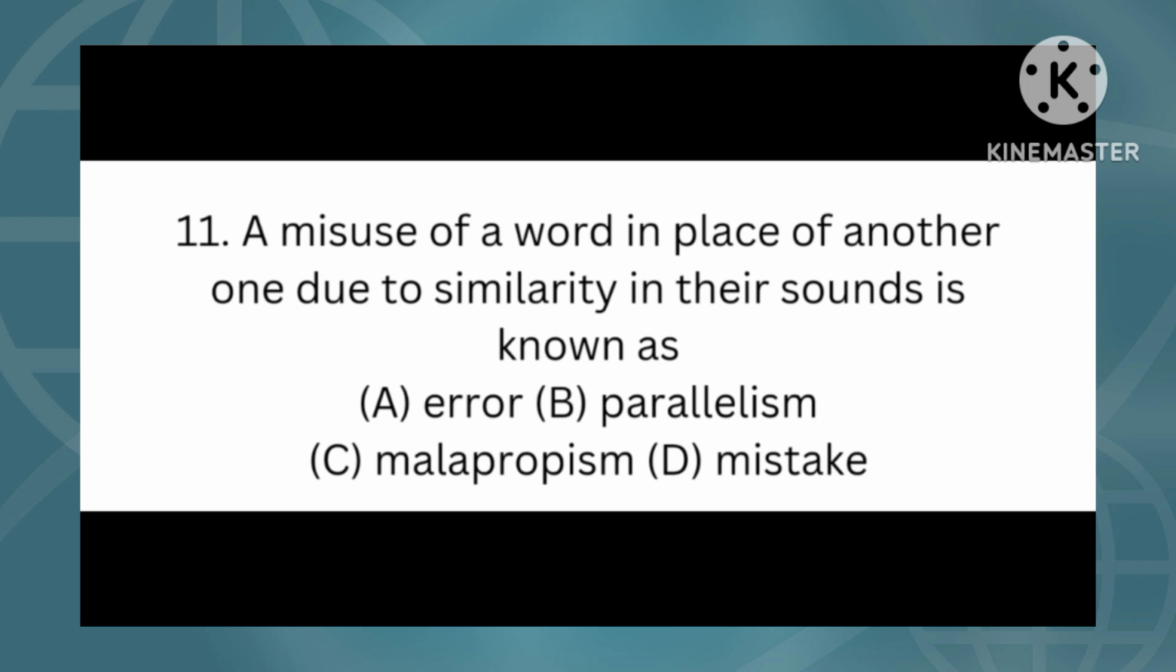Malapropism is a literary device in which a character uses an incorrect word in place of a similar sounding word, often with humorous or embarrassing consequence. Malapropism as a literary term is named after Mrs. Malaprop, a character in Richard Sheridan's play The Rivals, who frequently uses incorrect words in her dialogue.